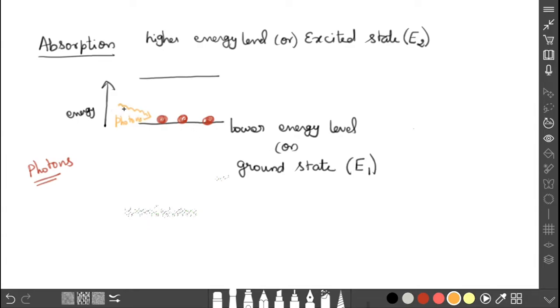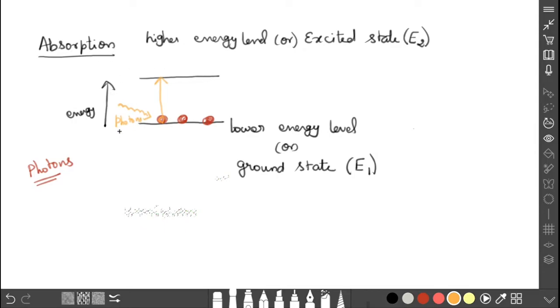The atom gains sufficient energy from the photon and jumps to the excited state. It is transferring from the lower energy state to the higher energy state. This process is called absorption.